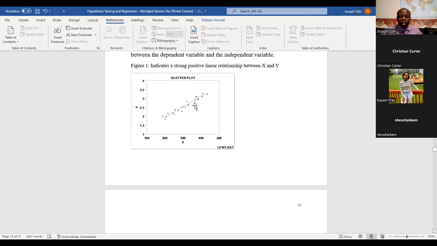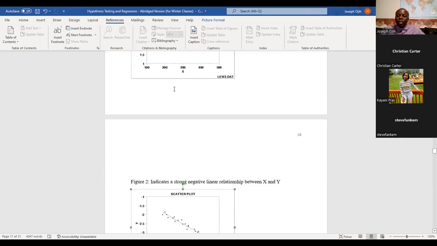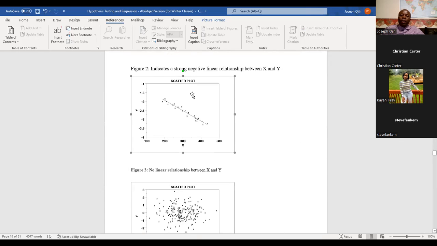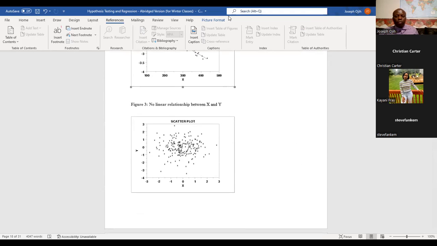An example of this one is hours of study. When you study hard, you spend more time studying, your grade goes up. This one is going to be speed and time. The higher the speed, the lower the arrival time. It would be a good example for this.